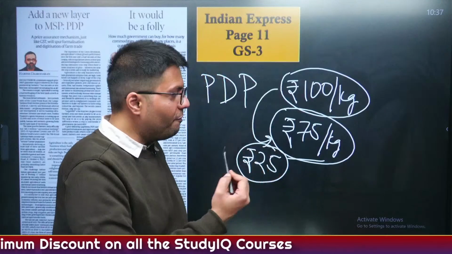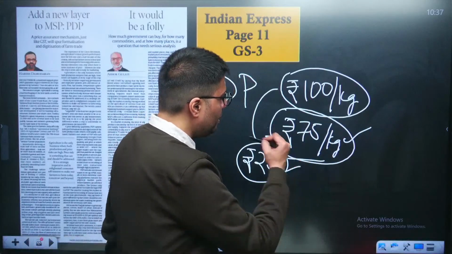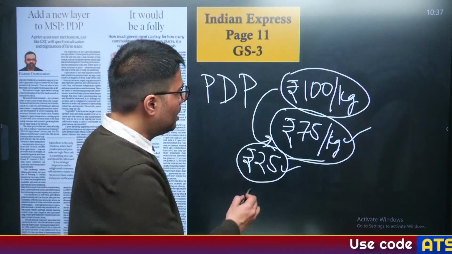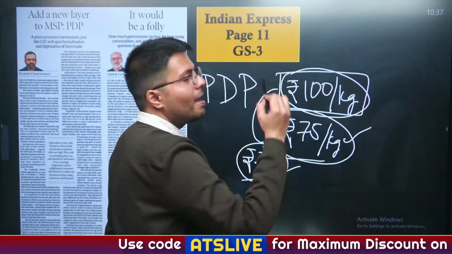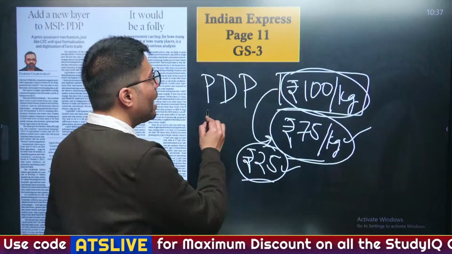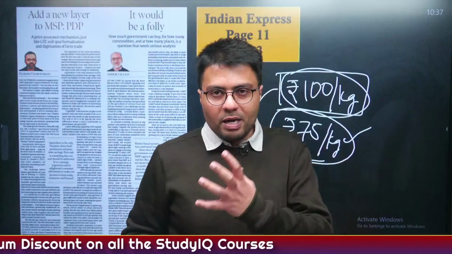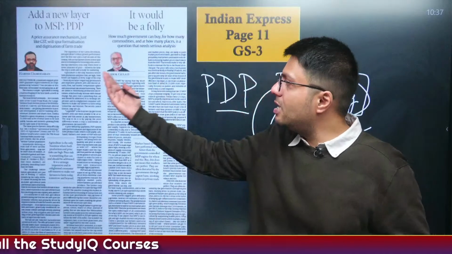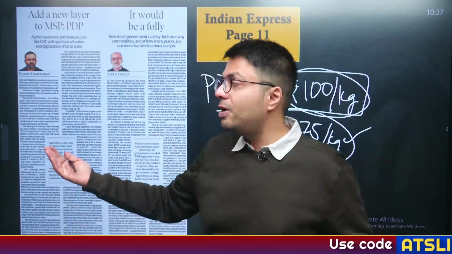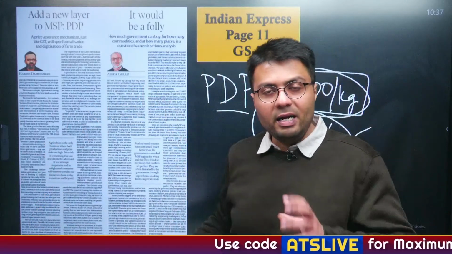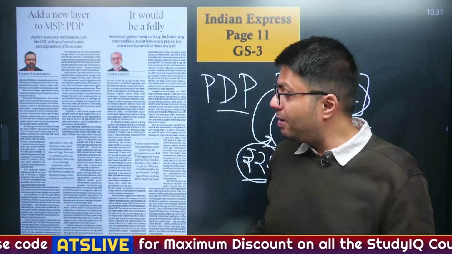So, theoretically, the farmer will get 75 rupees from the market and will be compensated 25 rupees by the government. Thereby, the farmers will be theoretically selling their crops at an MSP price. So, this is what the price deficiency payment system is all about. Now, in this article, there are many arguments. First of all, Mr. Harish Damodaran argues in advocacy of the price deficiency payment system, whereas Mr. Ashok Gulati highlights arguments which oppose its implementation.